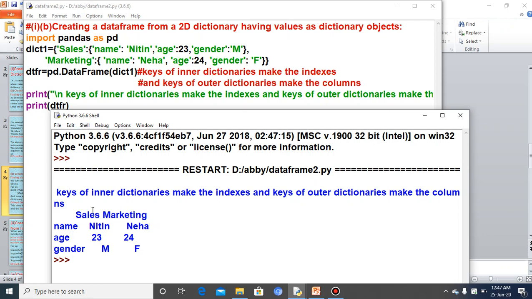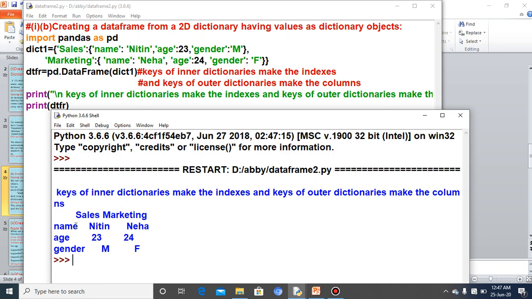So sales and marketing are the 2 keys of the outer dictionary, so these are the columns. Sales and marketing are the columns, and name, age, gender are the indexes, or you can say the row index.